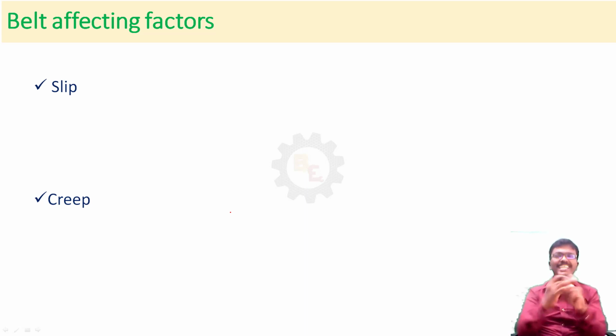This slip affects the continuous power transmission between the belt and pulley. So what will happen? The pulley only will rotate without transmitting the power. That is called slip. The second one is creep.